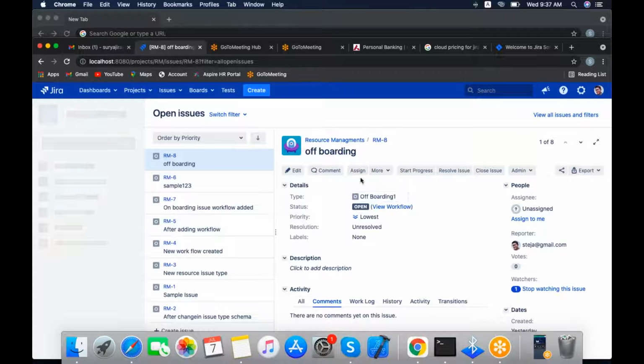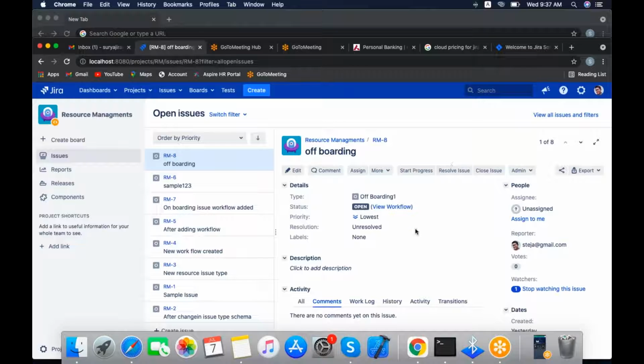Actually, what does a screen mean? For example, this is a view screen in Jira.